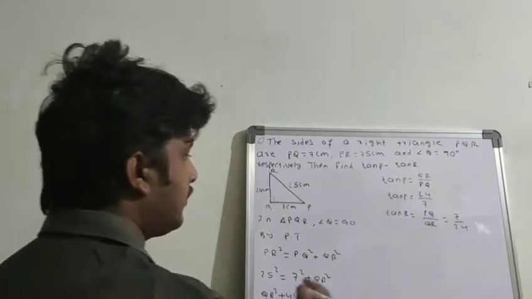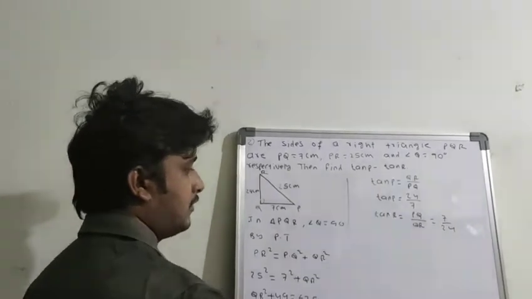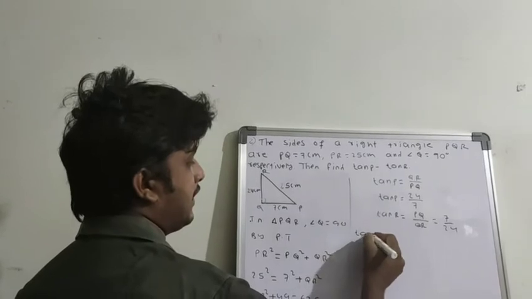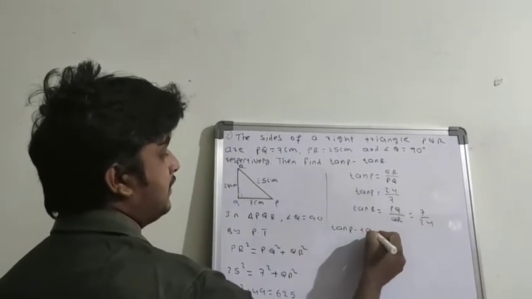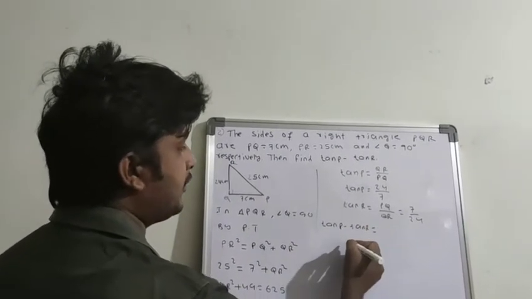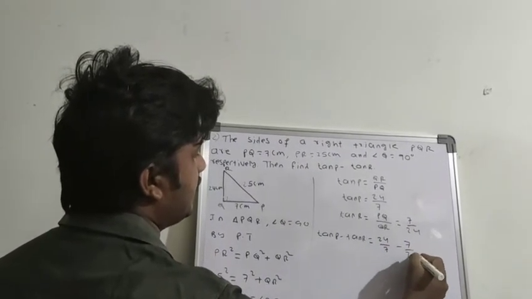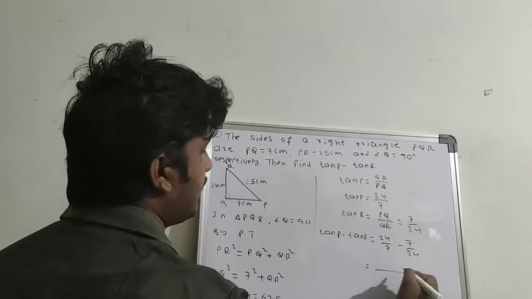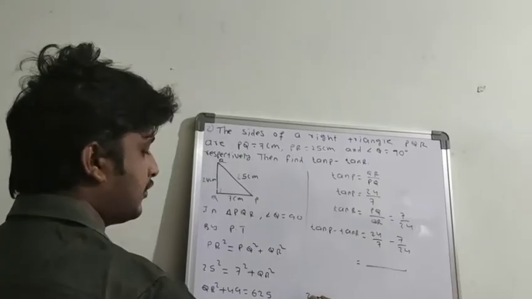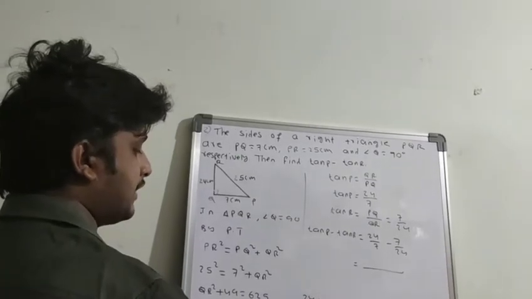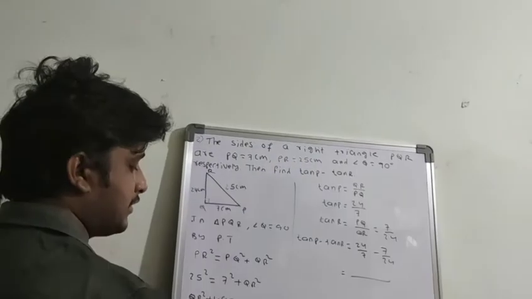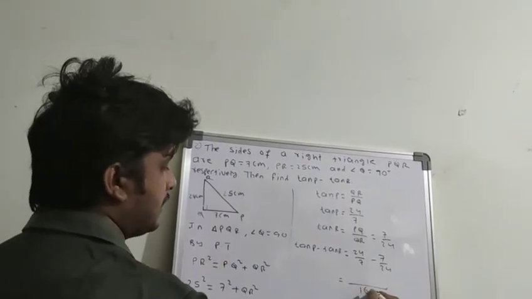So we have to find out tan P minus tan R. So tan P minus tan R is equal to tan P value 24 by 7 minus this is 7 by 24. So 7 and 24 LCM, the product of the two numbers: 7 fours are 28, 2 sevens are 14, plus 2 is 16, 168.